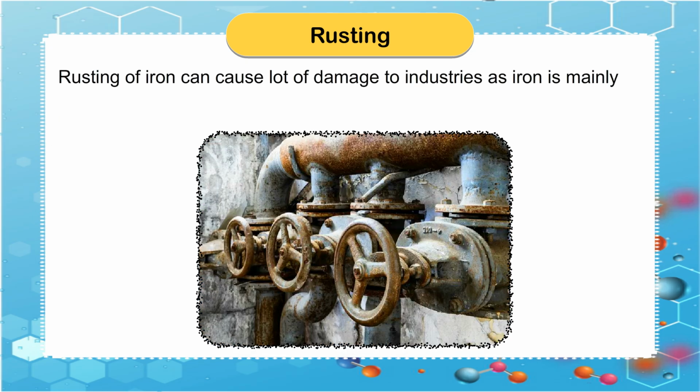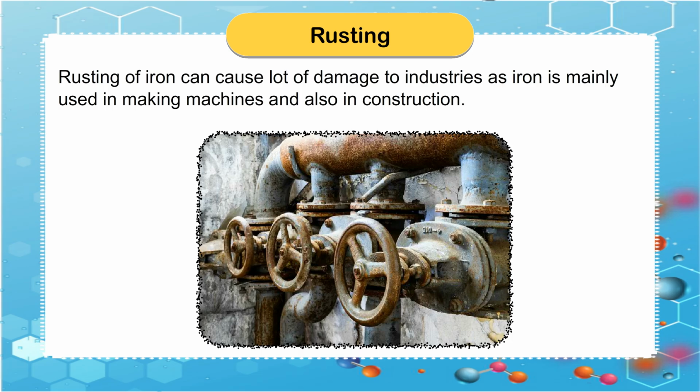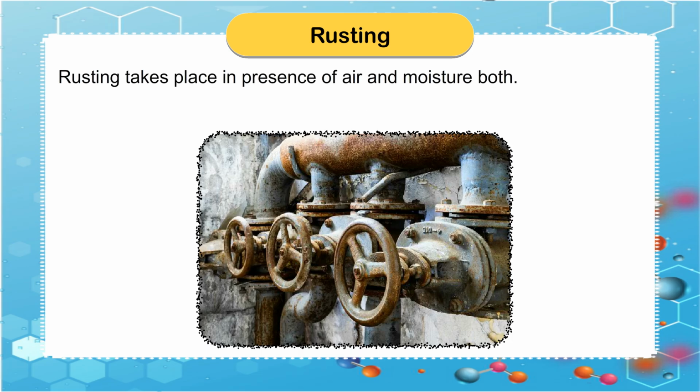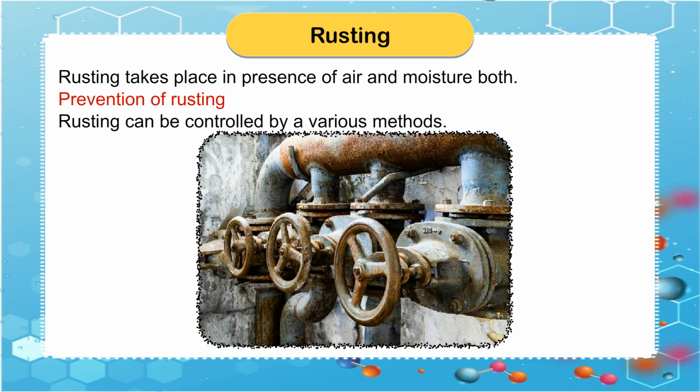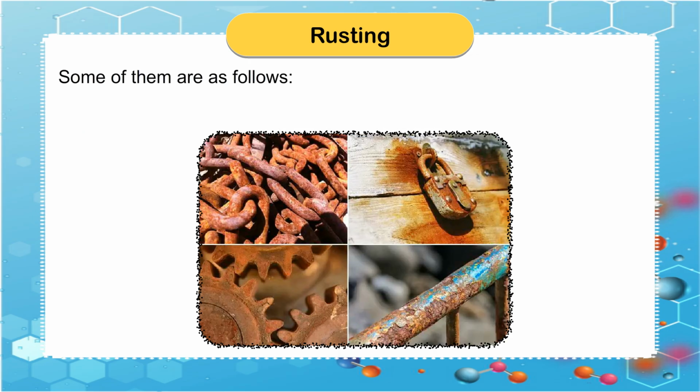Rusting of iron can cause a lot of damage to industries, as iron is mainly used in making machines and also in construction. Rusting takes place in presence of air and moisture both. Prevention of rusting. Rusting can be controlled by various methods. Some of them are as follows.